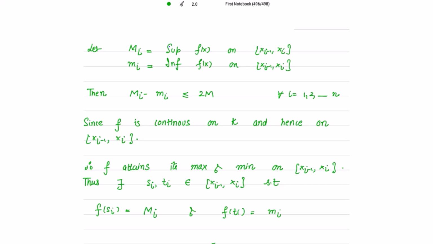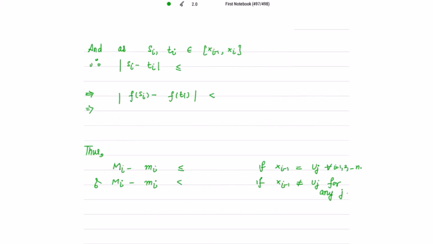It's your wish whether you want to take Ti first or Si first. Now since Si and Ti belong to this interval, I know that whenever two elements belong to a closed interval, their difference mod is less than or equal to the difference of the endpoints, and that is xi minus xi-1. We don't have to take the mod because this is already positive. This is equal to delta xi, and we have considered delta xi to be less than delta.